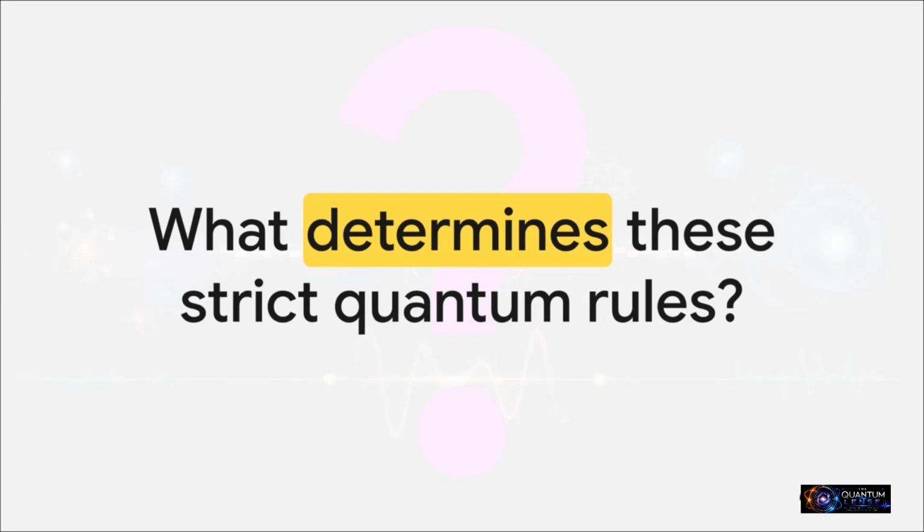Which leaves us with one final, incredibly deep mystery to ponder long after this explainer is over. We know the math works, right? We know exactly how to use it to build all this amazing tech. But if the universe strictly limits itself to only allowing certain energy levels, what actually determines those rules? Why is reality fenced in?